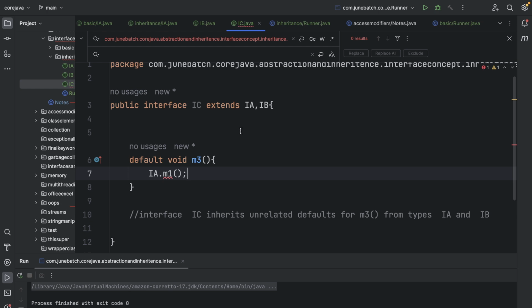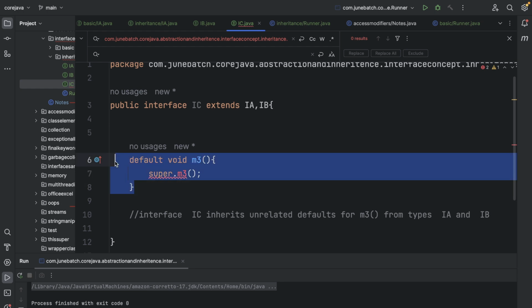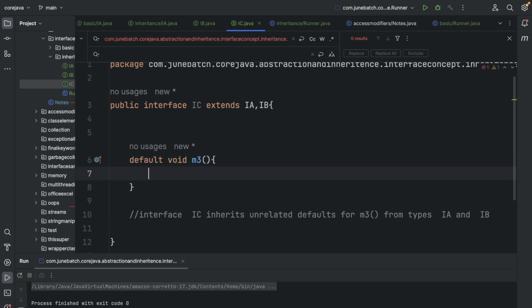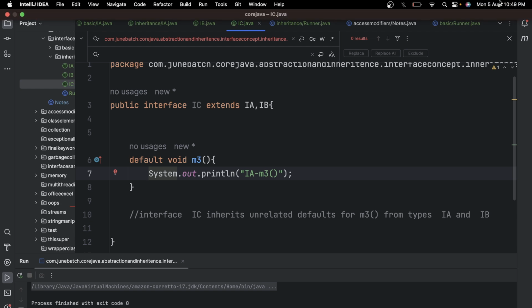What we can do, we can just go and write the super keyword. That's what we were doing, right? Super and that m3. It says also m3, then super dot m3 we do. But the super keyword won't work over here. People try to think in this way that okay, in concrete classes we have done super dot m3. But again, the thing is this only. Now, if with super dot m3 it was able to deduce on its own, then it will not force you to override the particular methods. So you are forced to provide the implementation of the method that has a collision, right? In both. Cool.